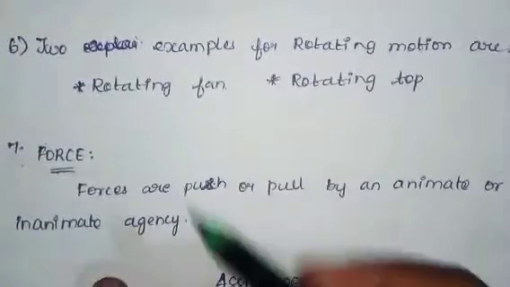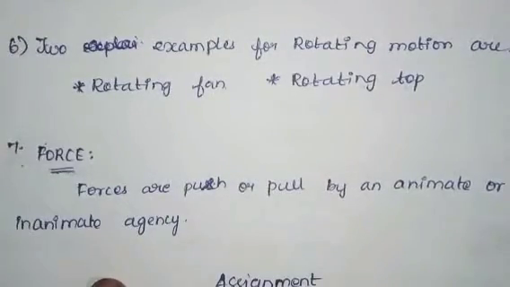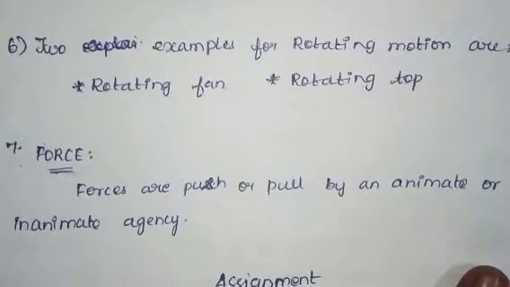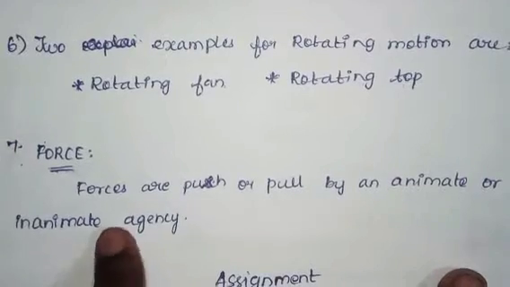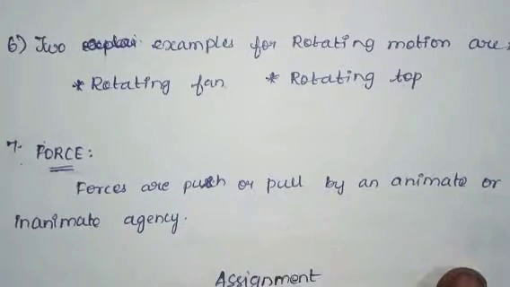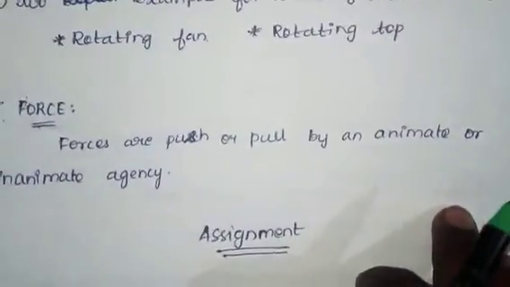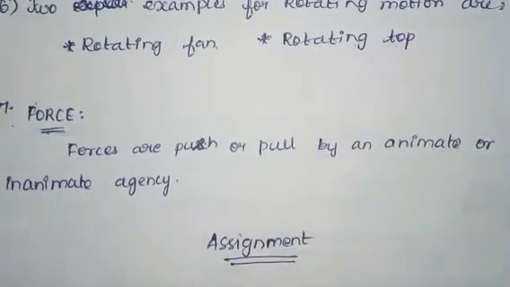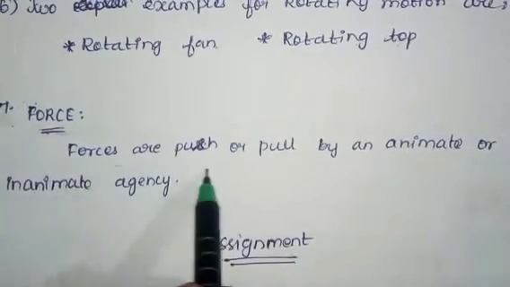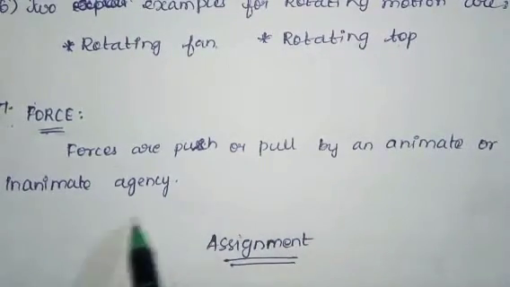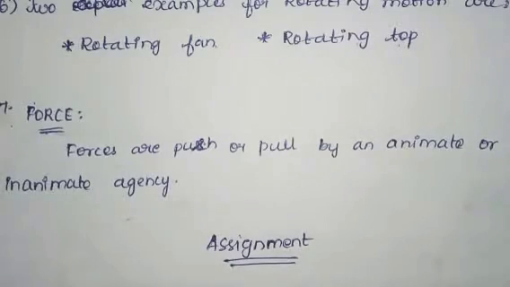Seventh question, define force. So force answer: forces are push or pull by an animate or inanimate agency. So this is the answer for force definition.